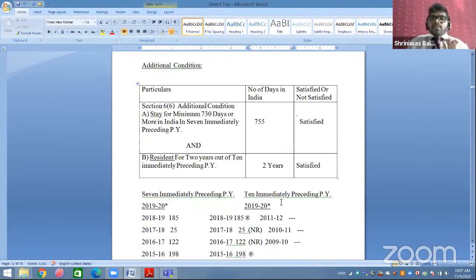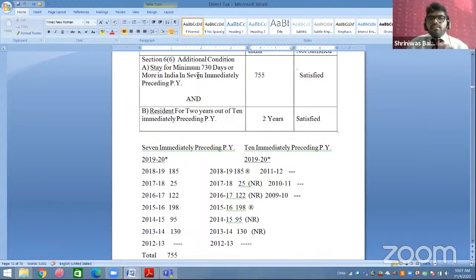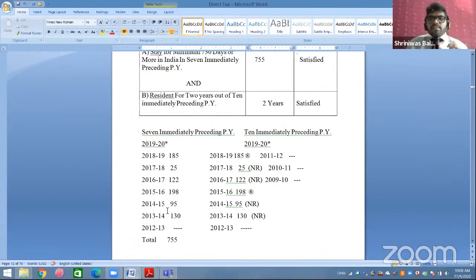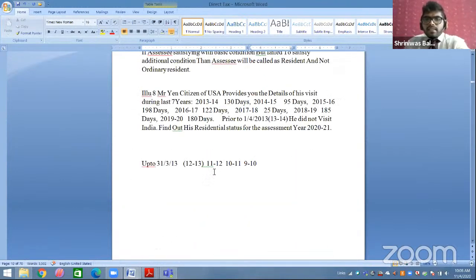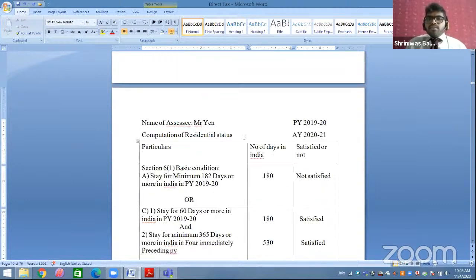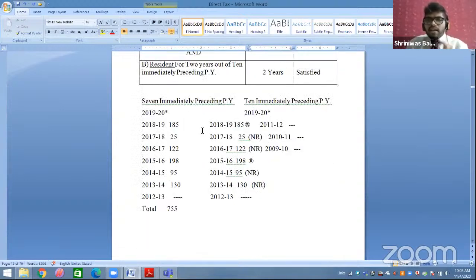Now the additional condition. So in the additional condition, section 6, subsection 6, points A and B both are applicable and I have written 'and'. Means you have to satisfy both the points. So first, 7 immediately preceding previous years, what all will come? 1920 I wrote and cancelled, 18-19, 17-18, 16-17, 15-16, 14-15, 13-14. Okay, you have written all this, so they have given details about it, so you can check in the question clearly. 18-19, 185; 17-18, 25; 16-17, 122; 15-16, 198; 14-15, 95; 13-14, 130. So all these days I have written here, have total.